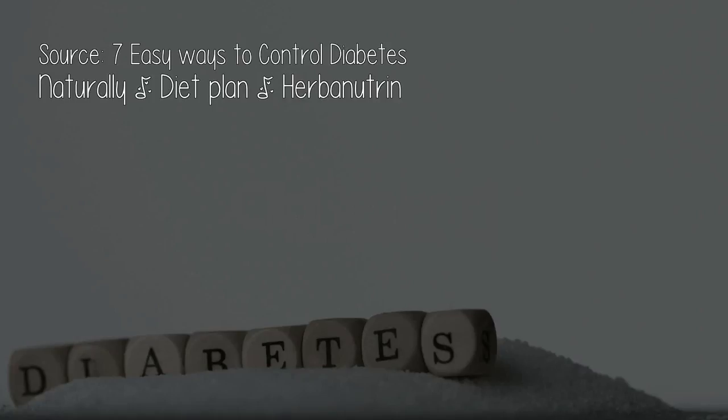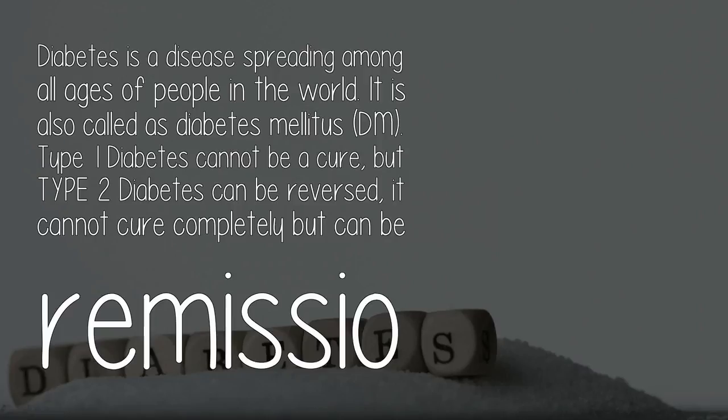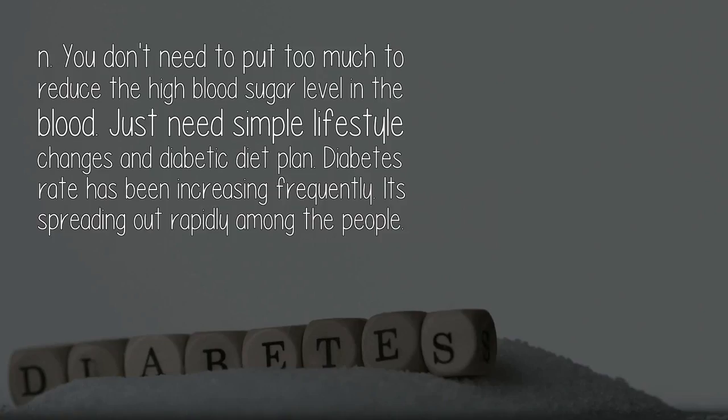Diet plan, Urbanutrin. Answer by Sharon Friedler. Diabetes is a disease spreading among all ages of people in the world. It is also called diabetes mellitus, DM. Type 1 diabetes cannot be cured, but type 2 diabetes can be reversed. It cannot be cured completely but can go into remission. You don't need to put in too much effort to reduce the high blood sugar level in the blood. You just need simple lifestyle changes and a diabetic diet plan.